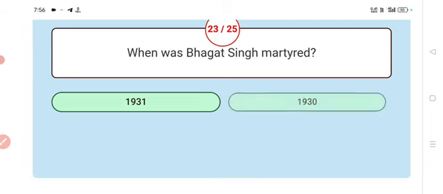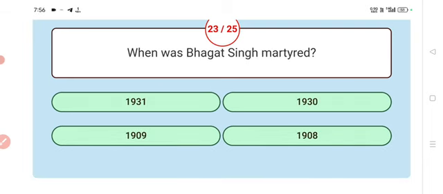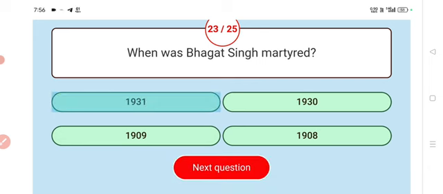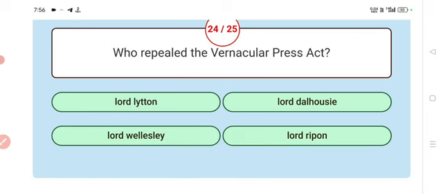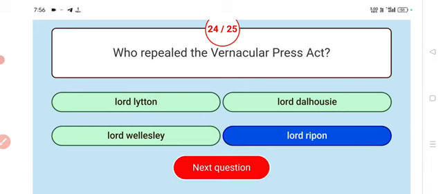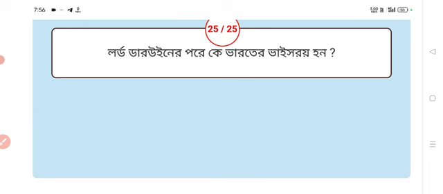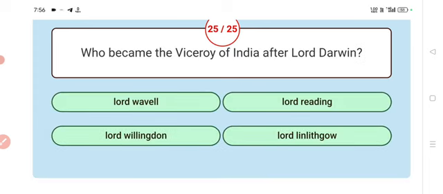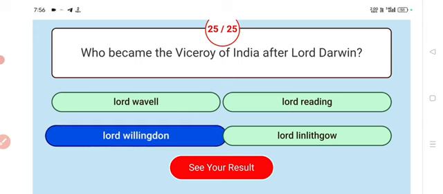Next. When was Bhagat Singh martyred? Answer: 1931. Bhagat Singh was martyred in 1931. Next. Who repealed the Vernacular Press Act? Answer: Lord Ripon. Next. Who became the Viceroy of India after Lord Irwin? Answer: Lord Wellington. Lord Wellington became the Viceroy of India after Lord Irwin.